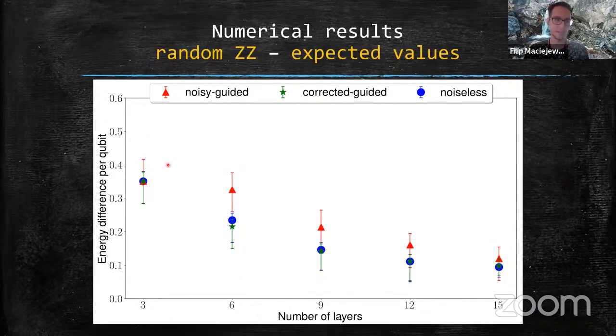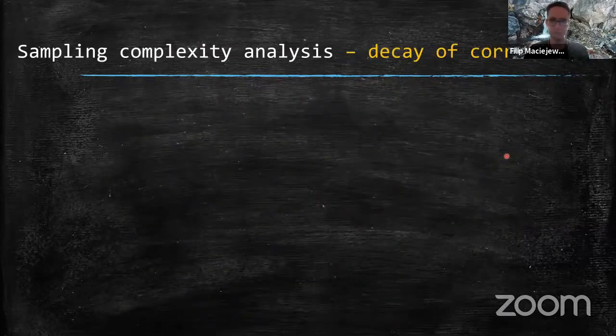A similar effect is seen with the random ZZ interactions, where the difference is almost not visible. Here we have quite good results, which means that error mitigation helps with a little bit faster convergence. Those are results just for 8 qubits, so one can expect that for higher-dimensional systems, noise will only get more complicated, which will possibly make the difference, like in this plot, bigger. Those were numerical results about QAOA, and now, very briefly and unrigorously, about the sampling complexity, and a particular aspect of it.